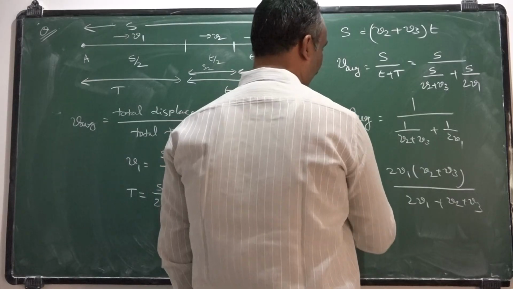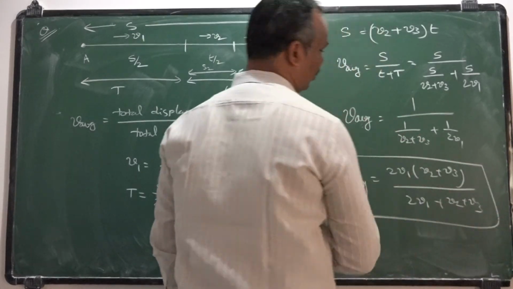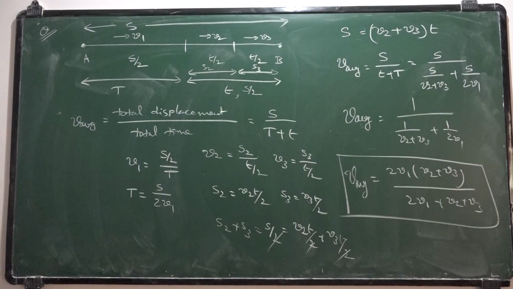This itself is the average velocity during the journey. This is a very simple solution. You just go through the basic idea of the definition and try to revise the idea while solving the problem. Thank you.